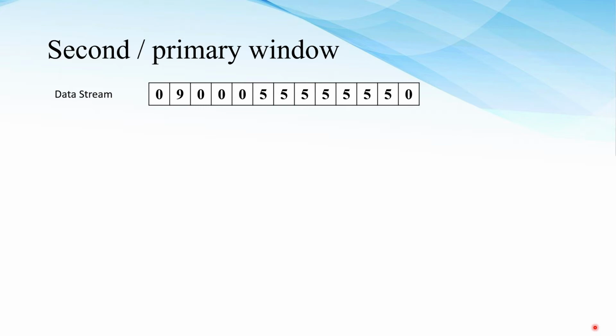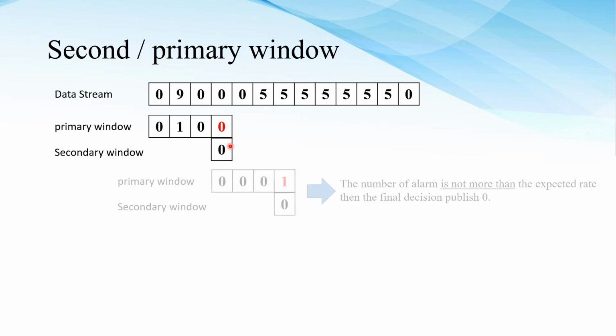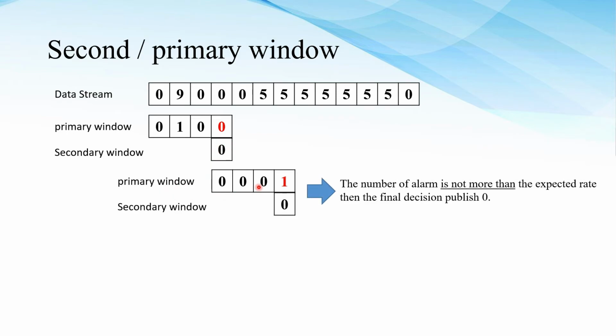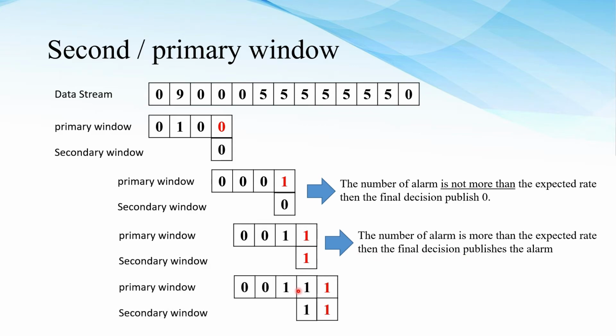We need to propose a second window to judge again, like this. So the 1 is a change point. In this case, we found many zeros, where zero means not a change point. We publish the change point. Then the primary window will publish an alert, but this is a single alert. Then we found the second alert. The second window publishes 1 again. The final decision is alarm, like this. Then the new decision comes again, so the second window publishes an alarm again.